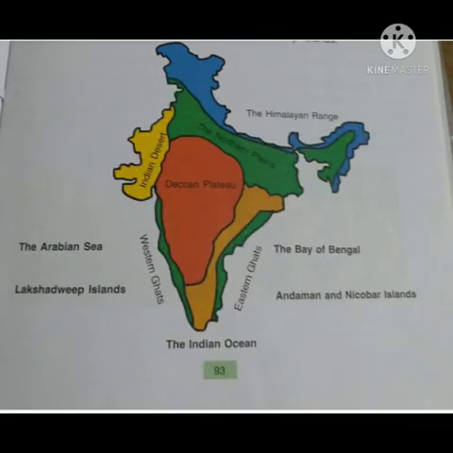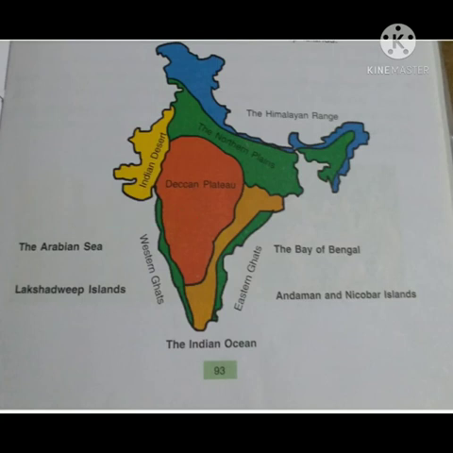Children, there are mountains in the northern part of India. Blue color shows the Himalayan range. The northern plains lie to the south of Himalayan range. Indian desert is located in western part of India. The central part of India is a plateau. The another name of plateau is Deccan Plateau. In this map, red color shows a plateau.